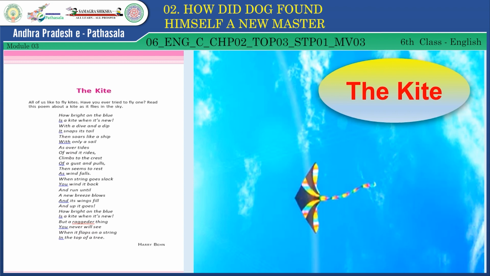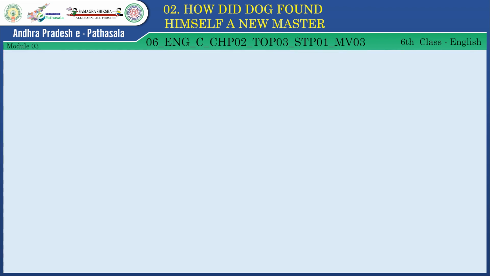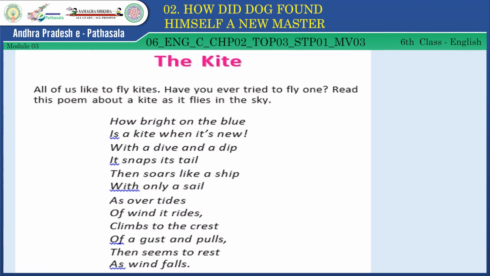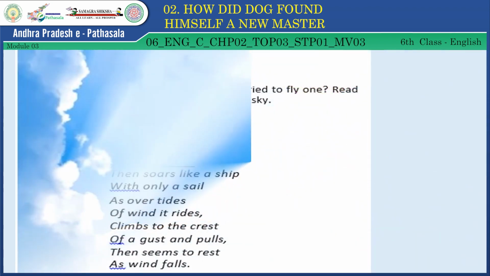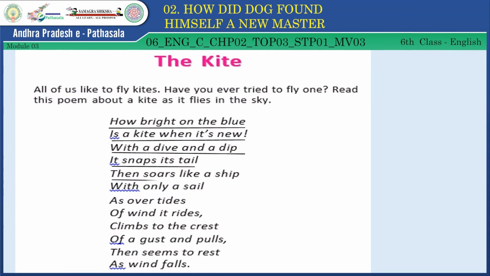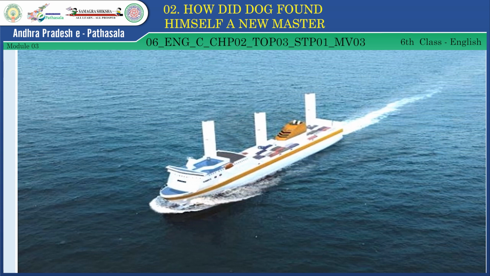Students, all of us like to fly kites. Have you ever tried to fly one? Look here. How bright on the blue is a kite when it's new. Once again, how bright on the blue is a kite when it's new. See, beautiful kite. With a dive and a dip, it snaps its tail, then soars like a ship with only a sail.